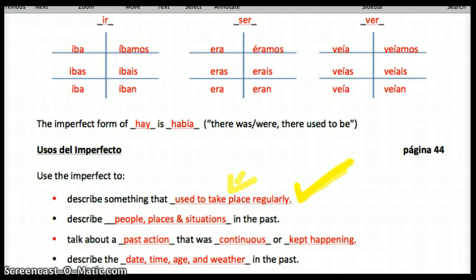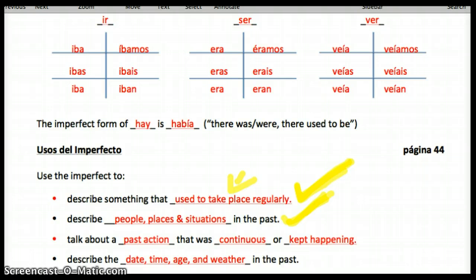And then describe people, places, and situations in the past. So when you're describing characteristics of someone, like the weather, I think it has it as an example in your book. The weather is one of those. We're going to have an acronym that we go over soon, and the weather falls under that acronym. But because it's a description, it becomes the imperfect. Now, that doesn't mean that I can't say that it hailed, right? If it hailed, that happened one time and it's over with. But if I'm trying to say the weather was nice or it was hot, then that becomes the imperfect.